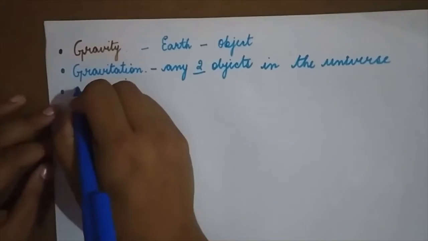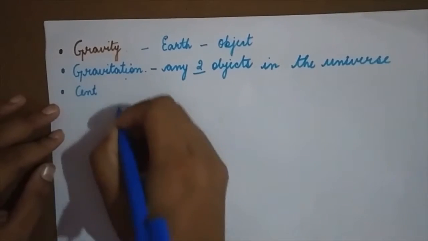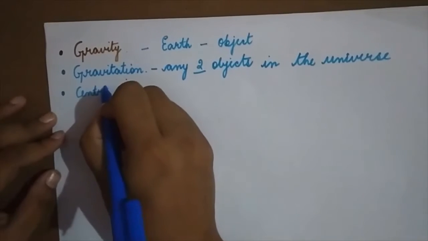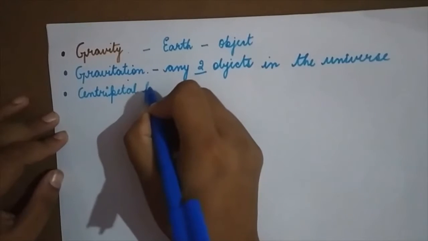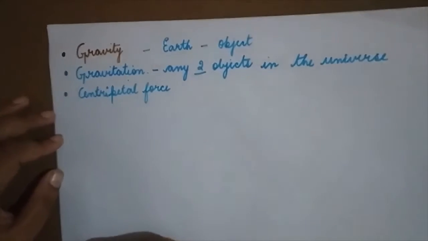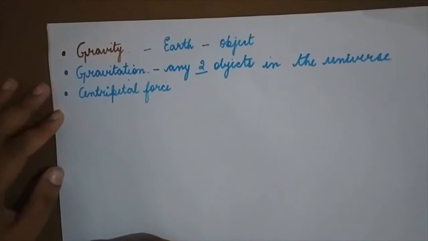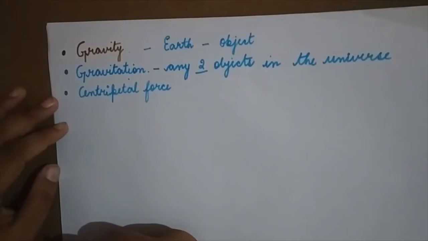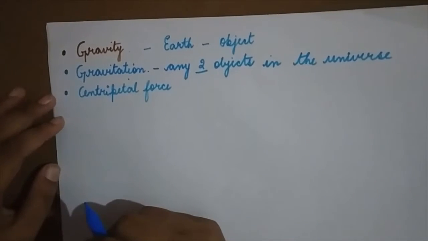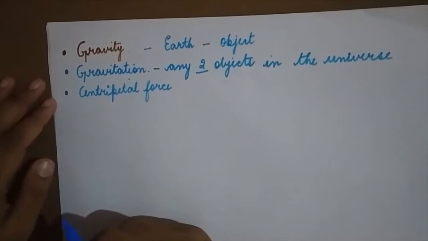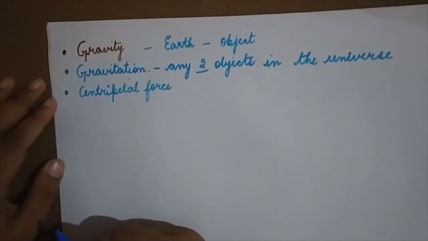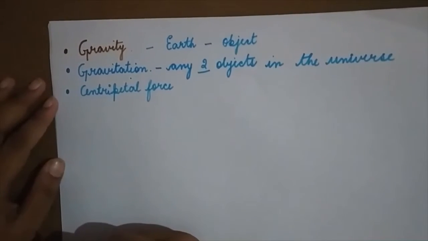That is the centripetal force. Now, centripetal force is very, very important. What is the centripetal force? Centripetal force is also known as the center-seeking force. For example, when I tie a stone to a thread and spin it, we see that the stone is getting pulled towards its center. This is the centripetal force. Centripetal force is a type of gravitational force.